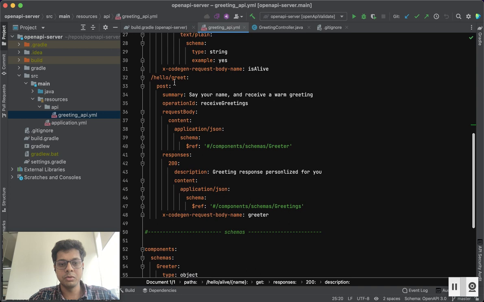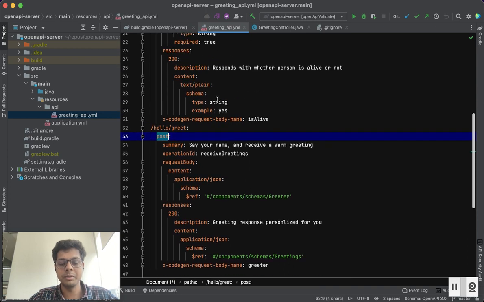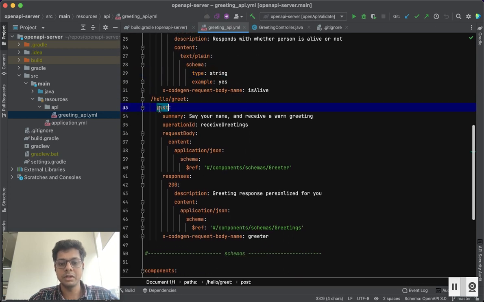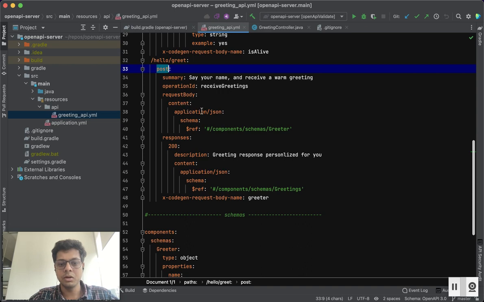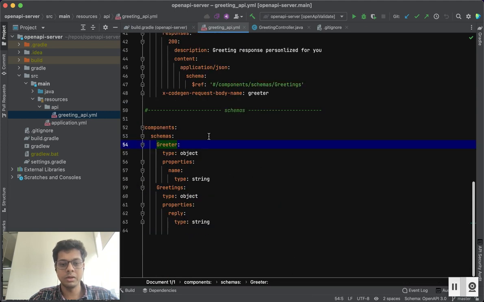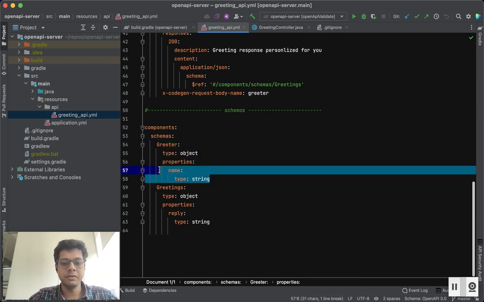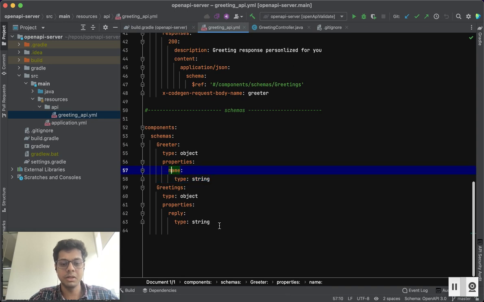Let's look at the post call also. This is not just for primitive data types like string, you can define objects also here. This is a post call where you give your name and it will give you the greetings. If you look at it, the schema is of JSON type, and the response is of greetings type. Let's go to the greeter. This one is of type object, and it contains only one field with name and type string. Similarly is the reply for greetings.